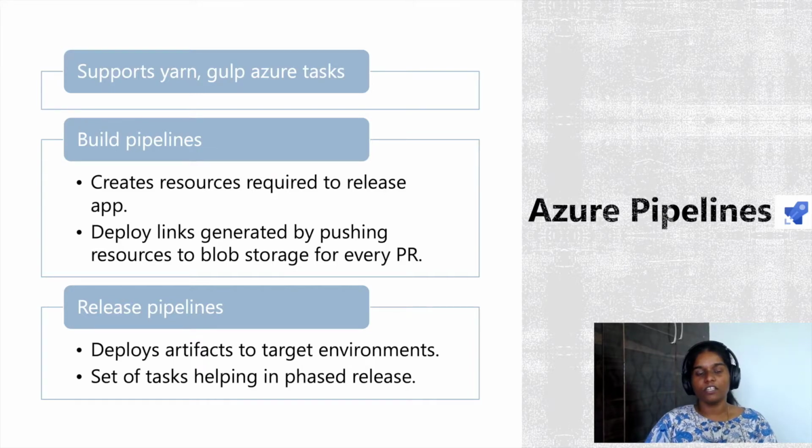You can configure your pipelines to use them. Of all the different kinds of pipelines that are possible, the important ones I would like to talk about are the build and release pipelines, as they help us in continuous integration and delivery of our product. Build pipelines orchestrate the generation of resources needed for your app to run. As soon as you merge into master, you might want to extract the artifacts or resources using which you can release your app to production.